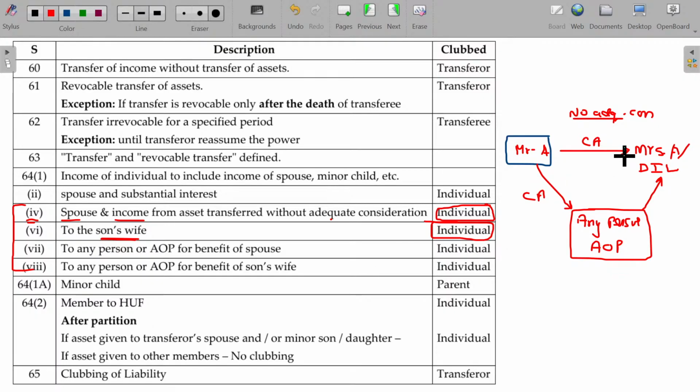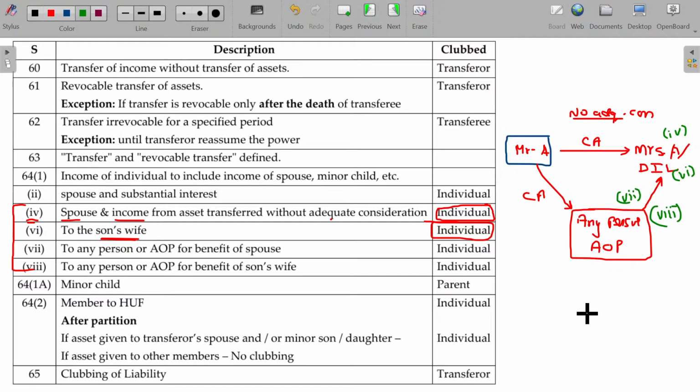So hope you will be now able to understand. This will be clause 4. This will be clause 6. This will be clause 7 for Mrs. A. This will be clause 8. All the 4 clauses explained with this small diagram. Directly helping Mrs. A or directly helping daughter-in-law, or routed through any person or AOP for the benefit of daughter-in-law or Mrs. A. So you know that Mrs. A and daughter-in-law will be applicable due to the marriage, right?